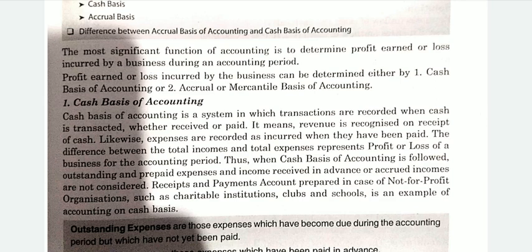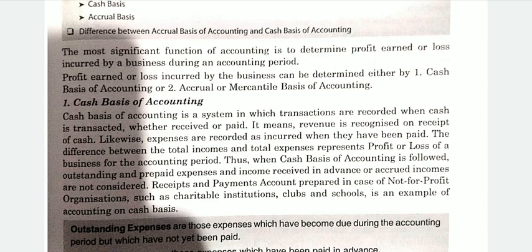Any income received in advance, supposing you have received income for the next month. Like we are in the financial year, 31st March, our financial year ends. Supposing in the month of March you demanded your salary from your boss for the next month in advance. Your boss advanced you the salary.